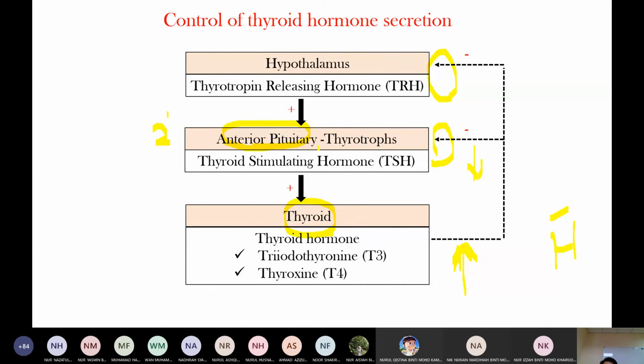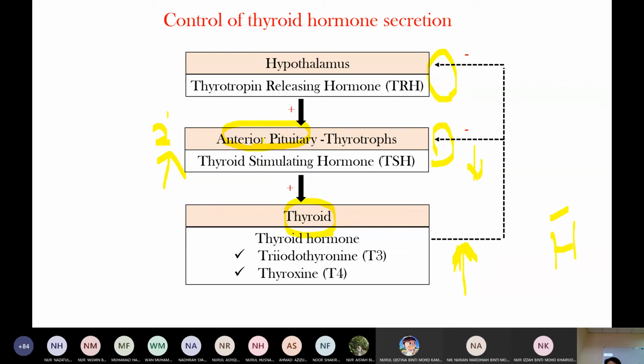In secondary hyperthyroidism, the pathology is that there is increased TSH production. So even if there is high thyroid hormone level, there is no negative feedback because the anterior pituitary has pathology. So in primary hyperthyroidism, the thyroid is the pathology, therefore there is increased thyroid hormone level, and then there is negative feedback on the anterior pituitary, therefore TSH level is low.